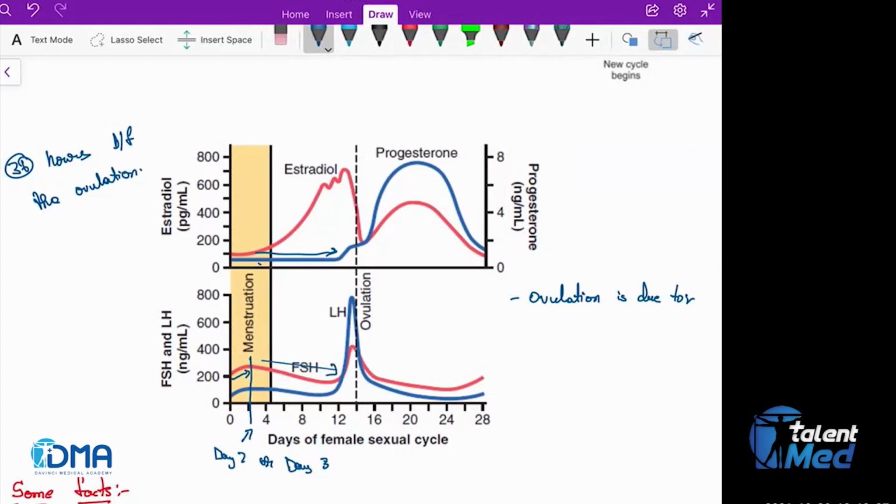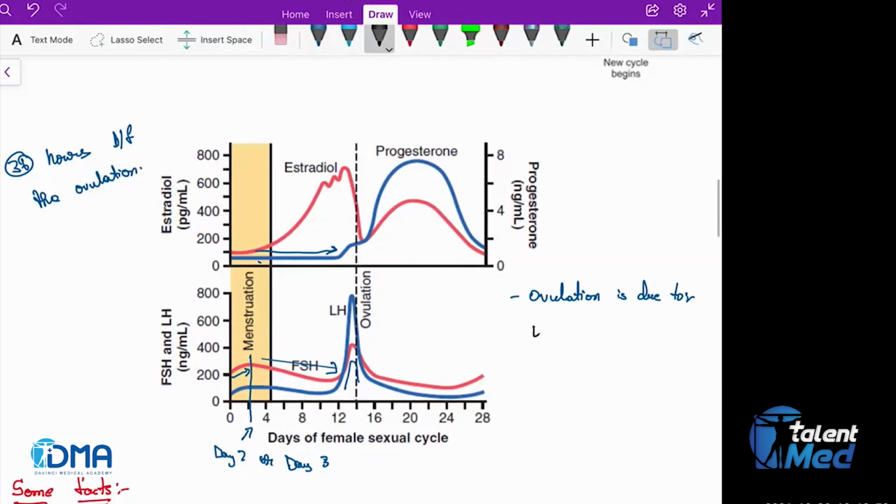And then during the ovulation, not only the LH surge, there is also FSH which is going to come out. Now in the exam, if you get a question that ovulation is due to, you need to answer it as both LH and FSH surge. But if they give you only the LH surge and you don't find that option, go for the LH surge. Okay. So after the ovulation occurs, it keeps on falling.